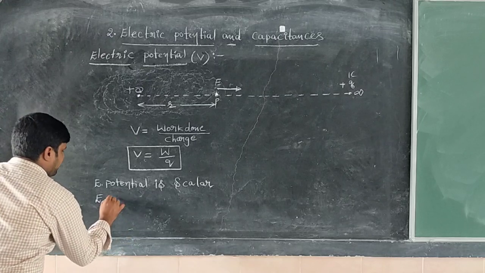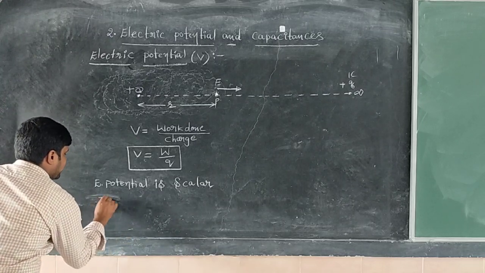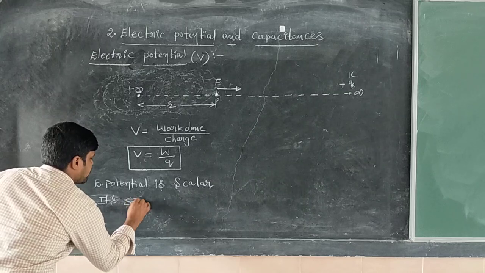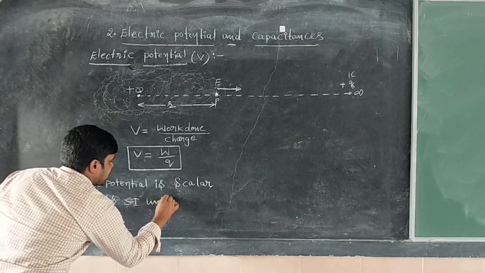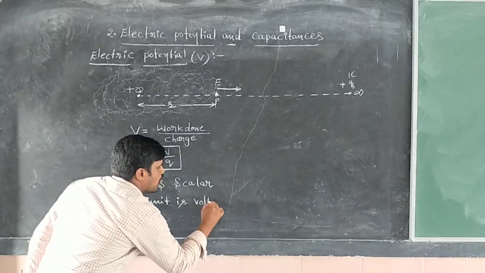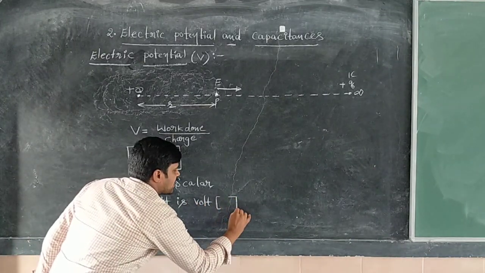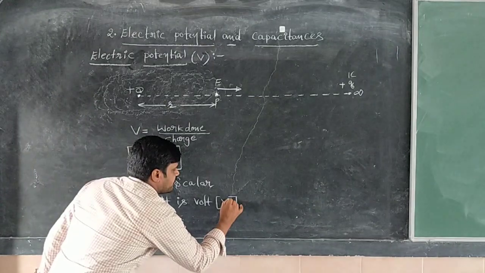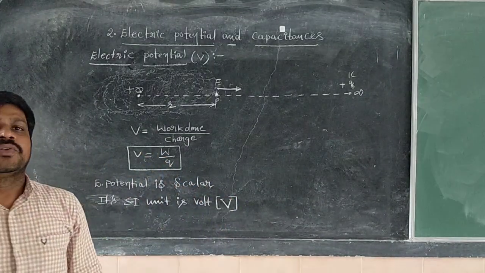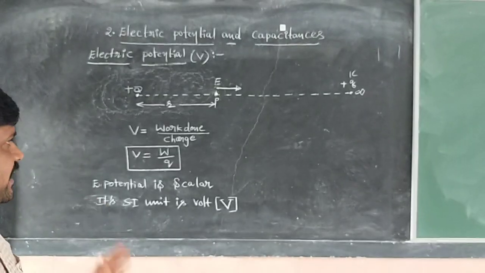Its SI unit is nothing but the volt. The symbolic representation of volt is capital V. Capital V is the unit of electric potential.